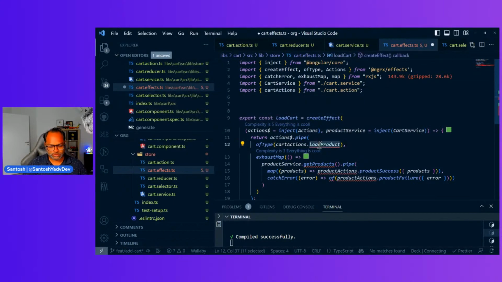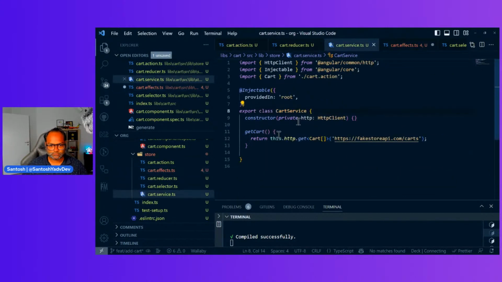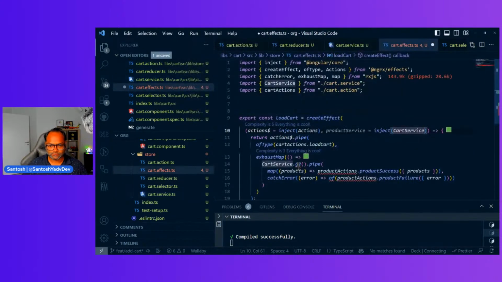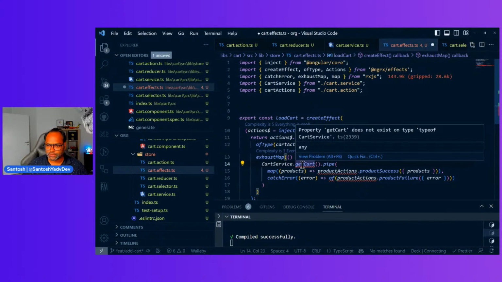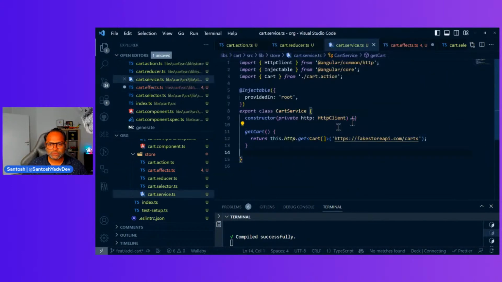Cart actions load cart, and then cart service dot cart. Does exist, right?